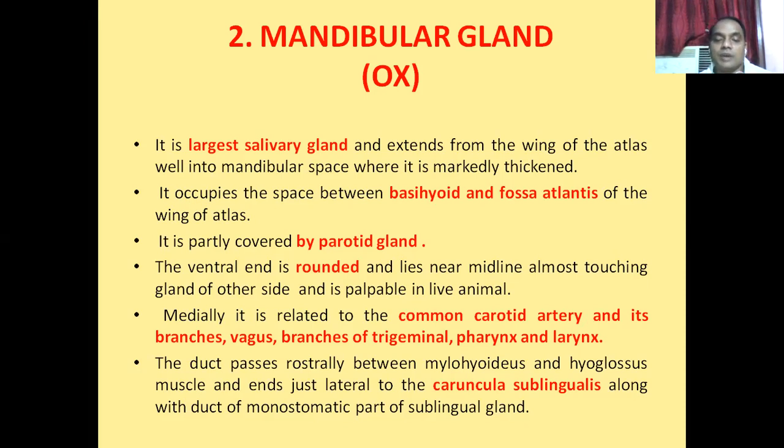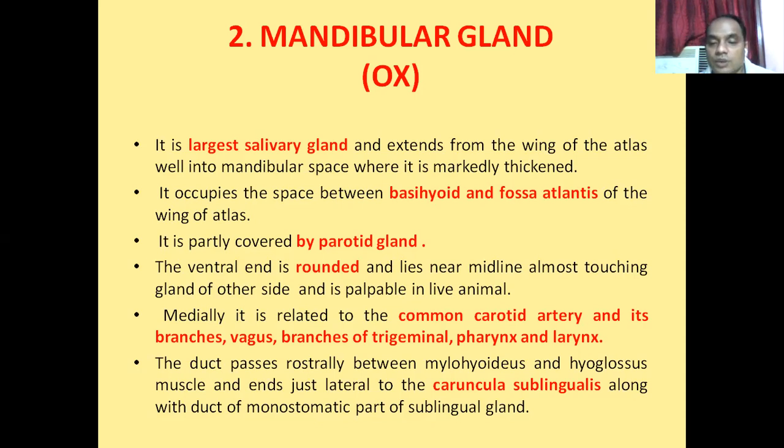And the mylohyoid muscle is situated between the horizontal rami of the mandible. So Wharton's duct passes along with the mylohyoid and the hyoglossus muscles,